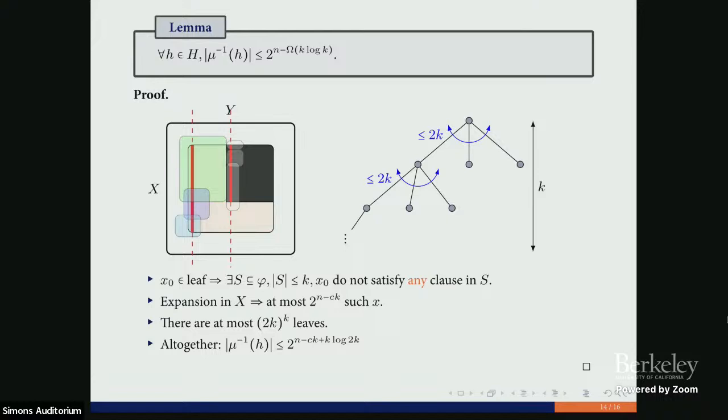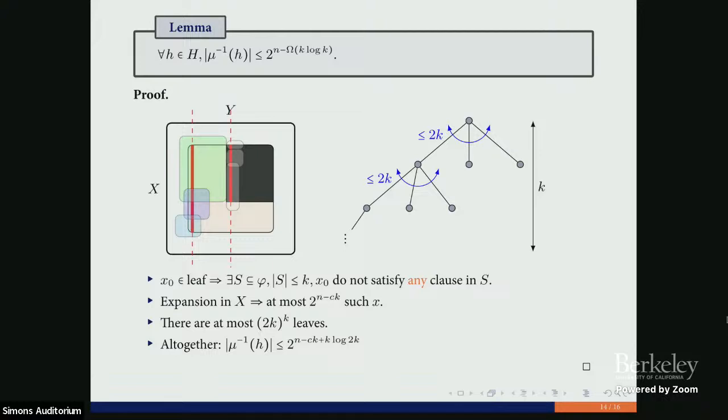So if x0 is a leaf, that means that it's in the interesting region for us. Then there is some subformula of size at least k, sorry, that was a typo.